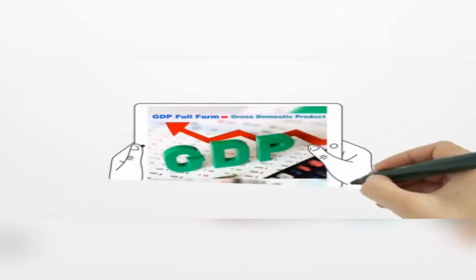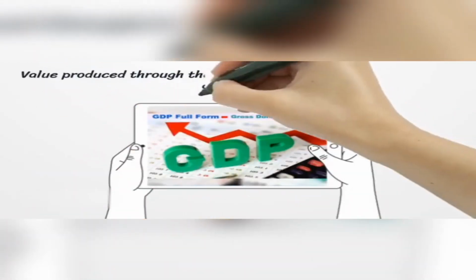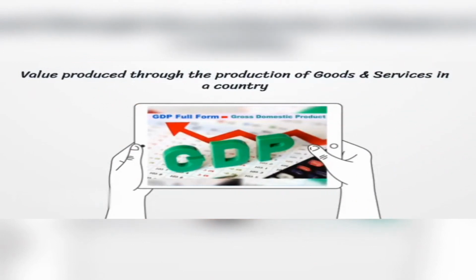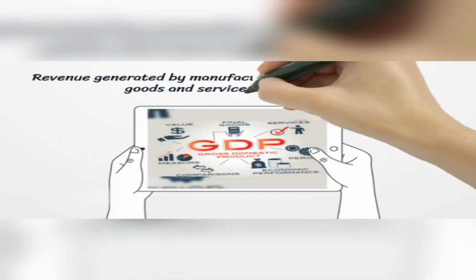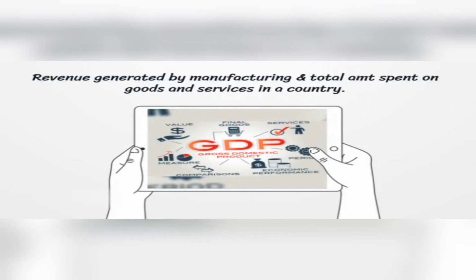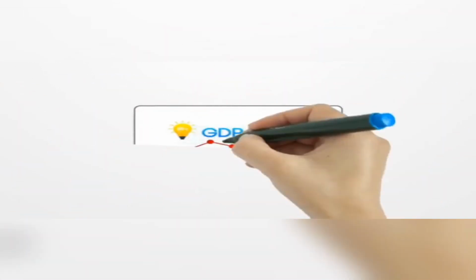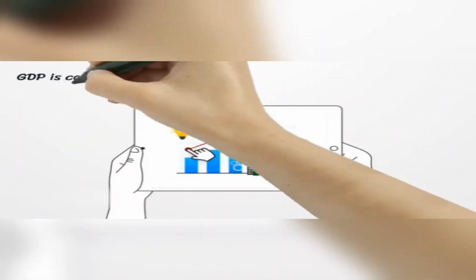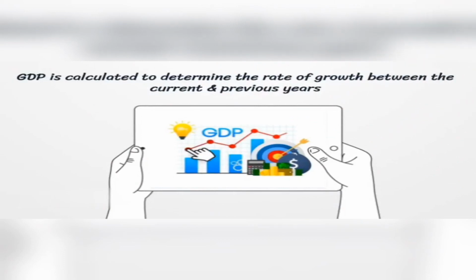The standard measurement of the value produced through the production of goods and services over a specific period is GDP. Consequently, it also accounts for the revenue generated by manufacturing and the total amount spent on finished goods and services. The GDP percentage is calculated to determine the rate of growth between the current and previous years of the country.